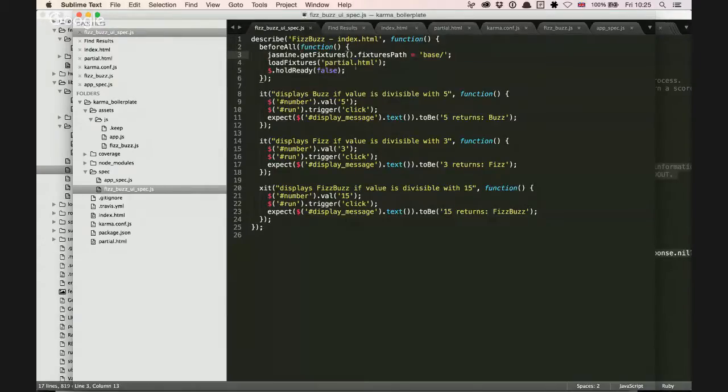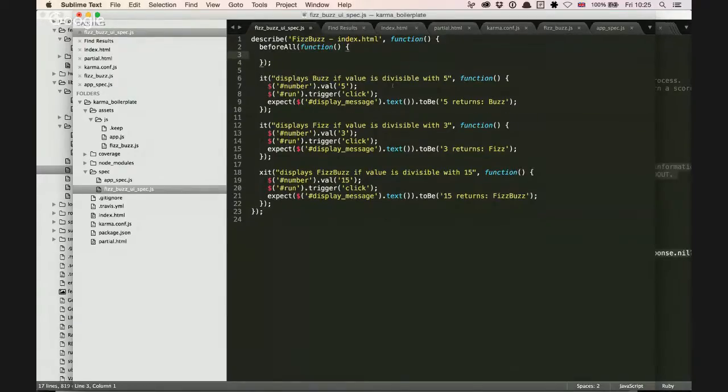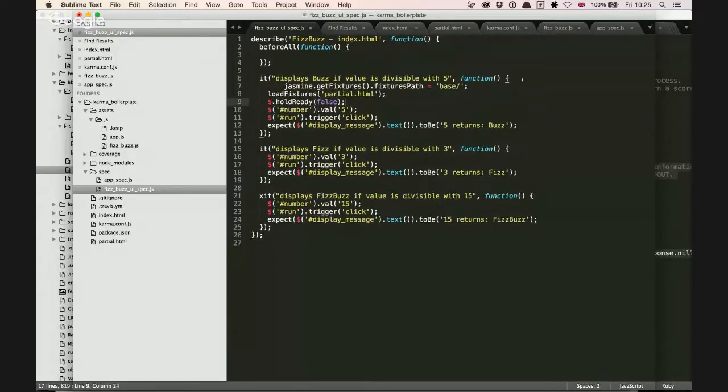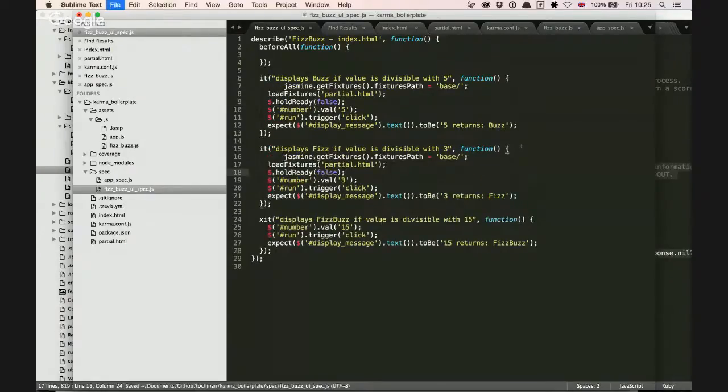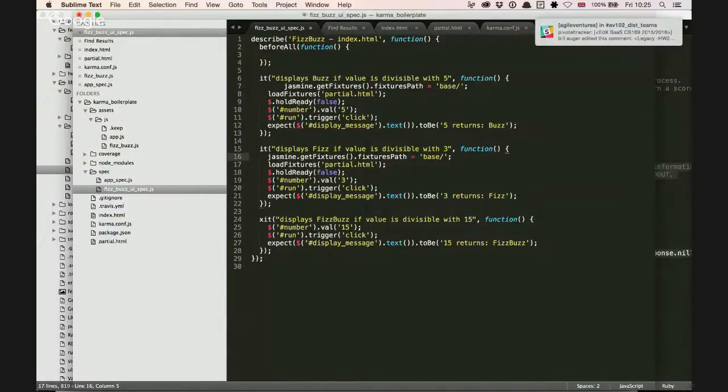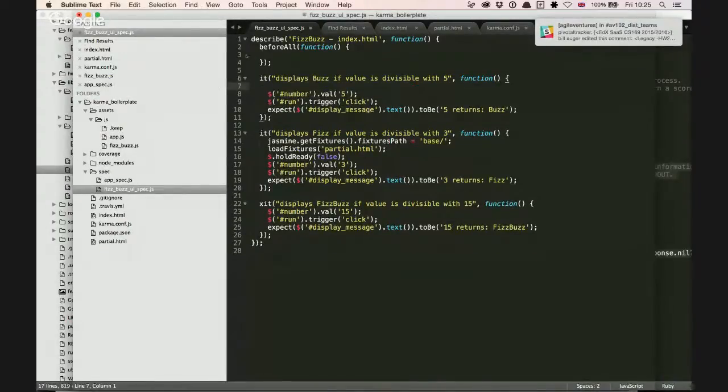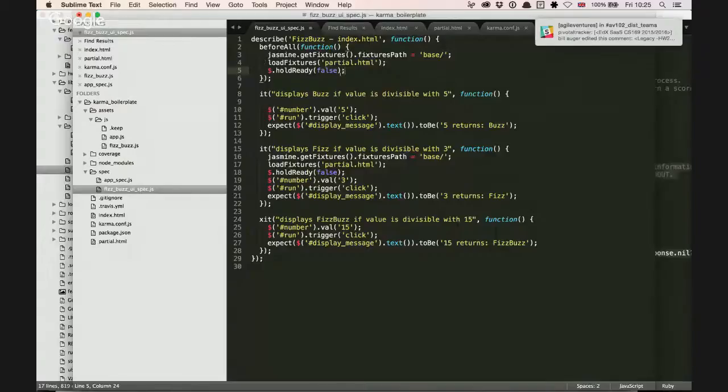So let's skip to before. No, it still fails. It might be some after? So you have to clear the fixture. Yeah, it might be. I guess the hold ready false should be basically allowing the next thing to.